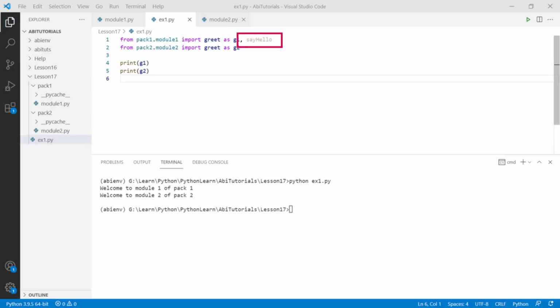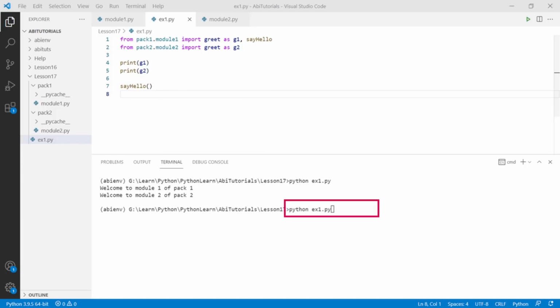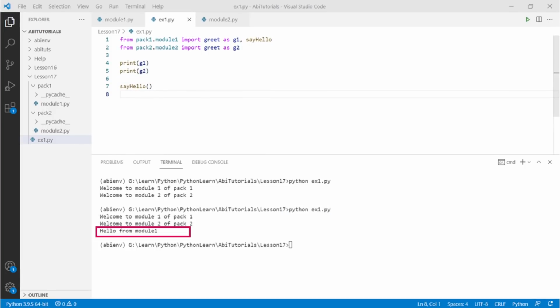To access the function from a package, you have to import it to your program by adding a comma followed by the function name you need to import as highlighted. Now you can call the function directly by using the function name followed by the parenthesis as given. Run the program again. You will be able to see the function being called successfully and the output being displayed.